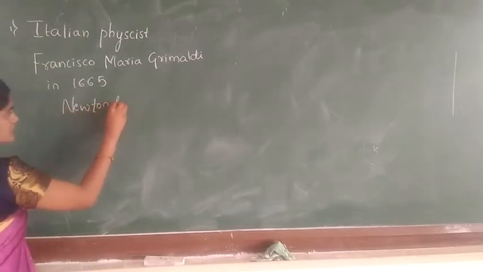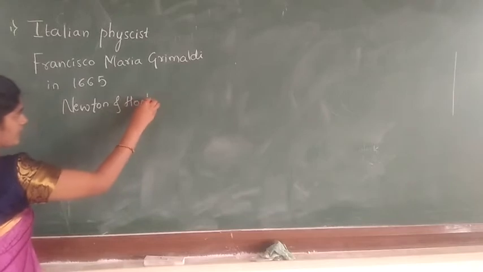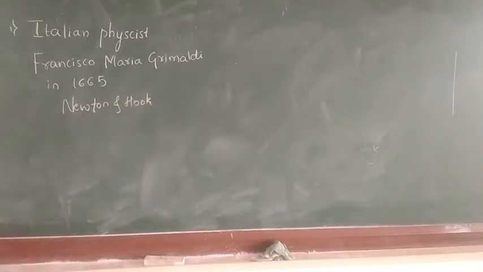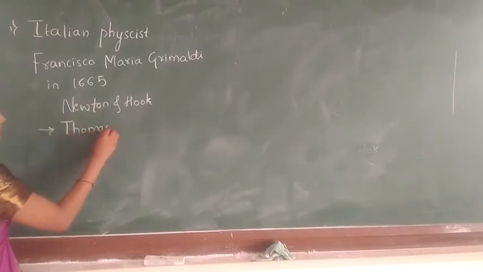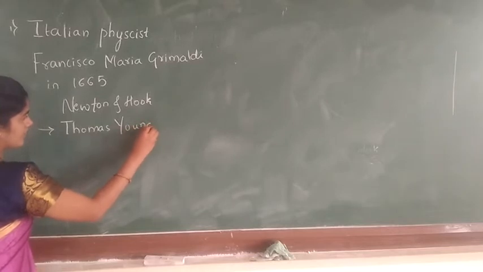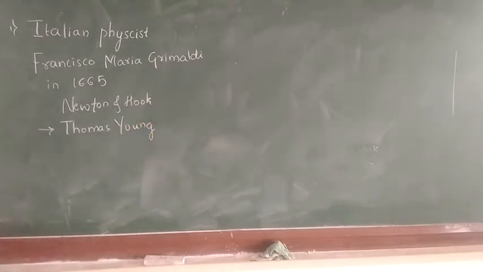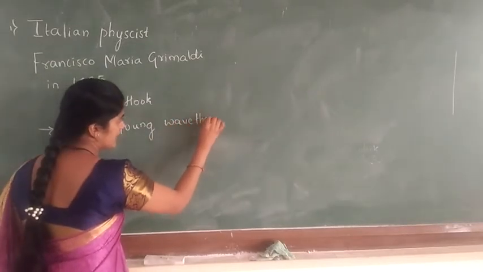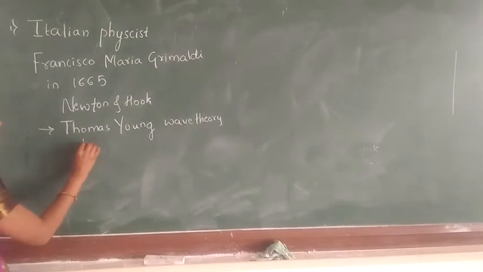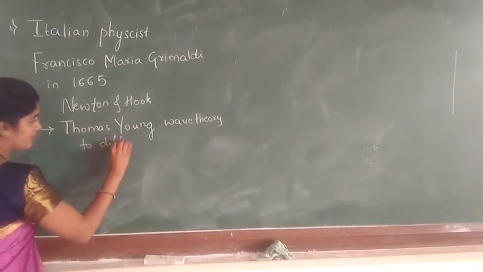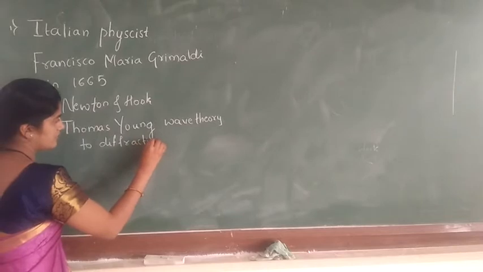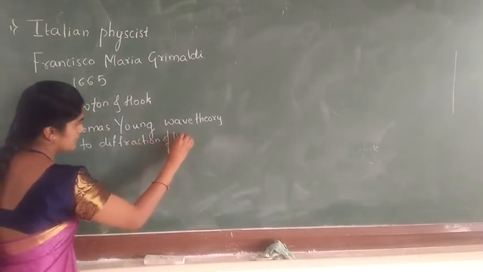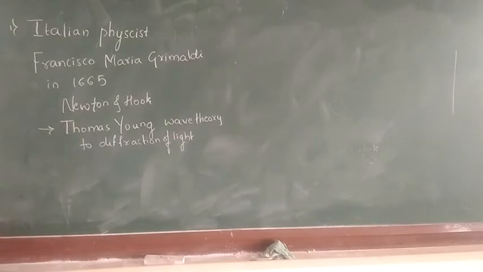Newton and Hooke explained the phenomenon, and Thomas Young gave the wave theory explanation of the diffraction of light. These are the scientists who worked on the diffraction of light.